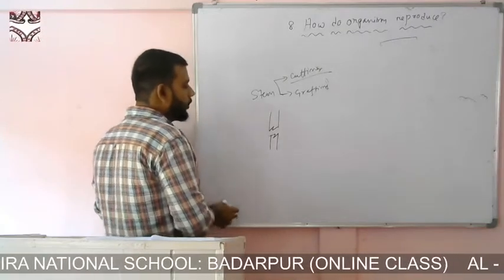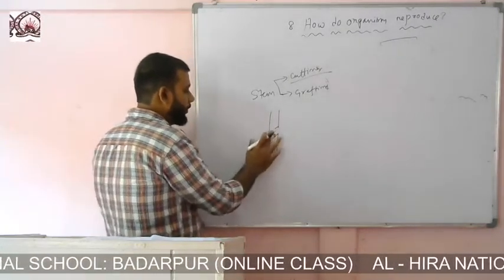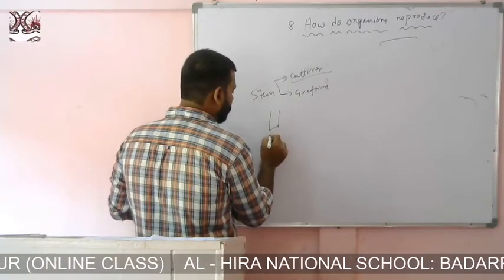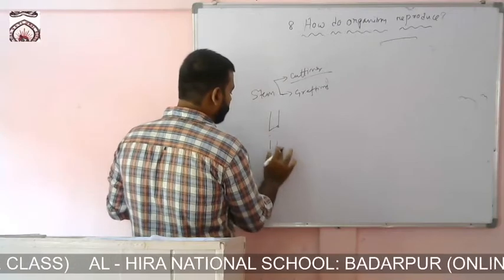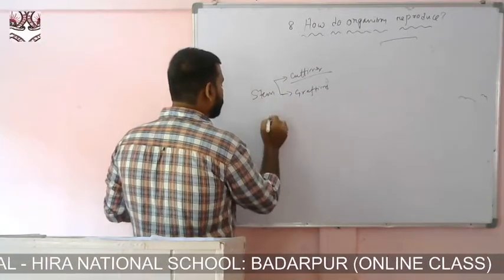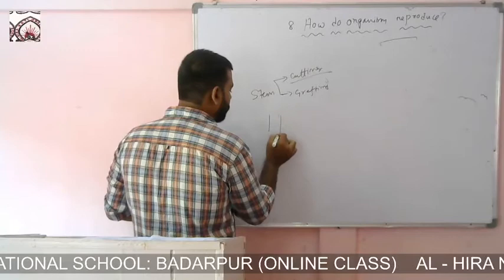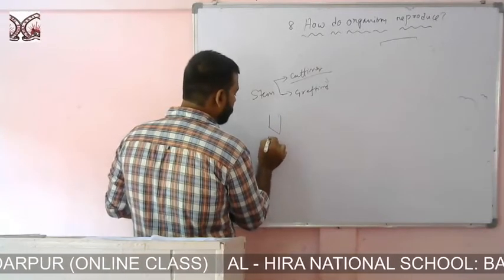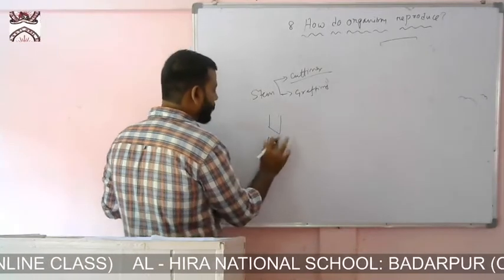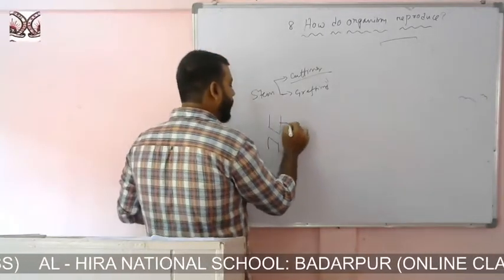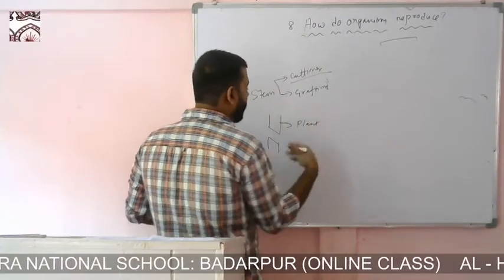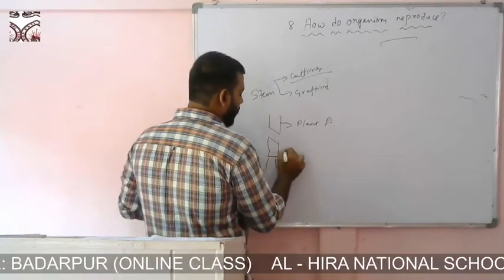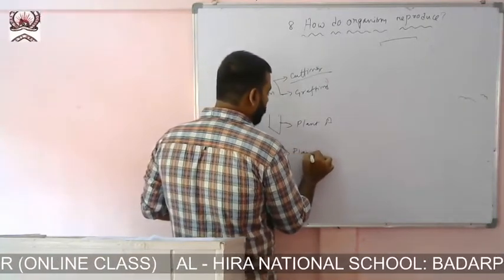So there will be two parts. This will be the part of plant A, and this will be the root part of plant B.